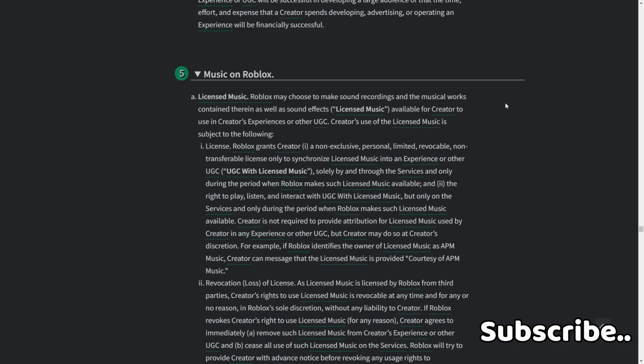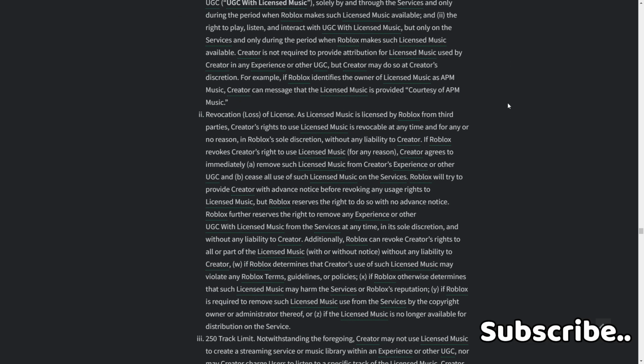Creator is not required to provide attribution for licensed music used by creator in any experience or UGC, but creator may do so at creator's discretion. For example, if Roblox identifies the owner of licensed music as APM Music, creator can message the licensed music as provided courtesy of APM Music.